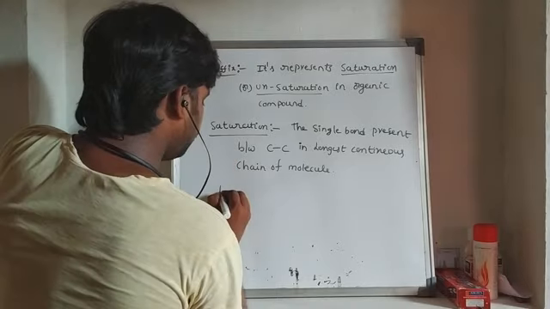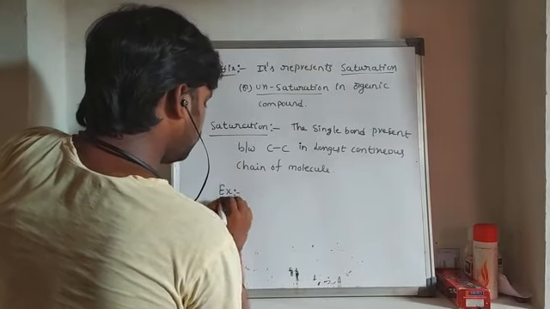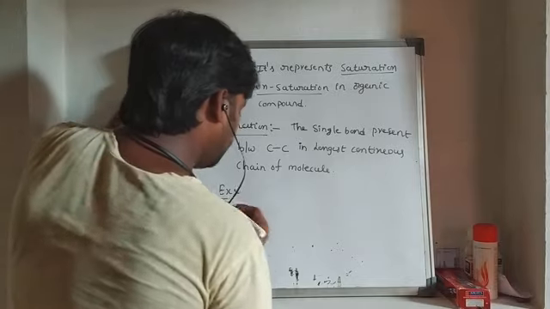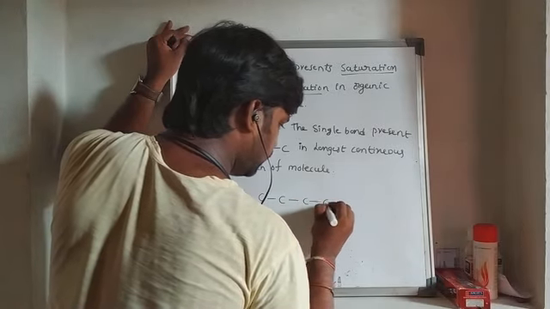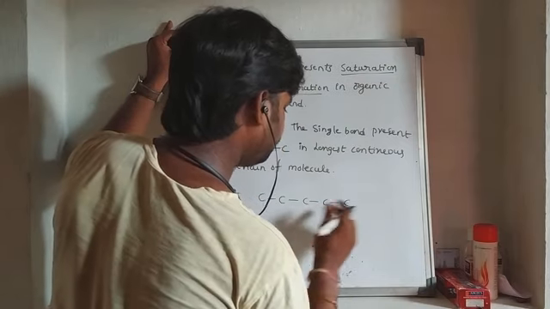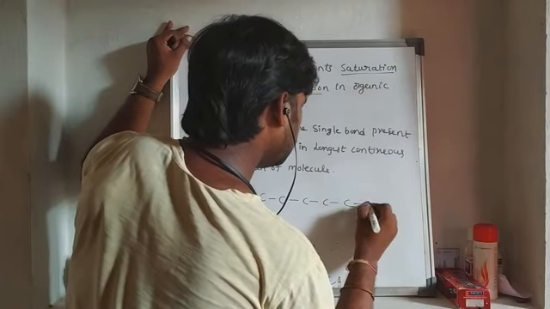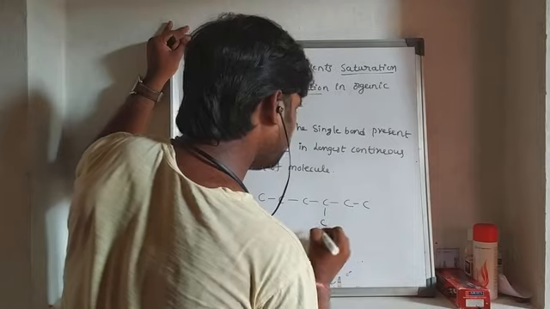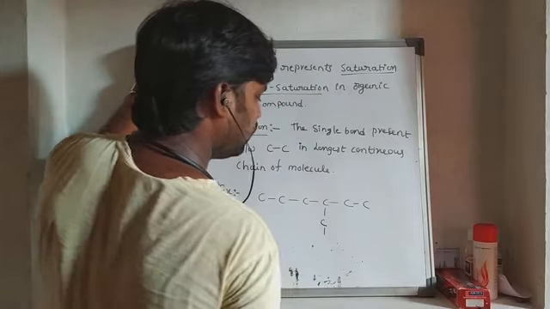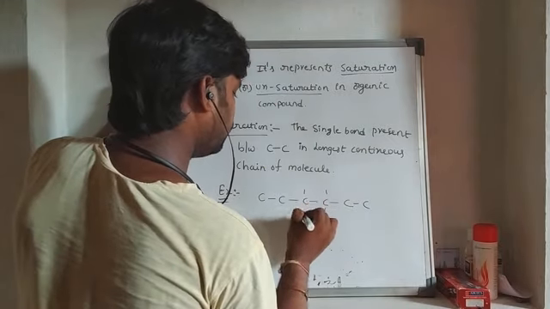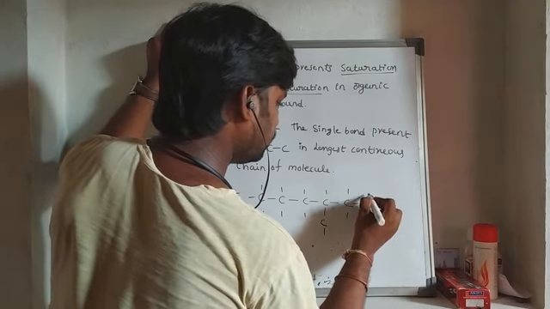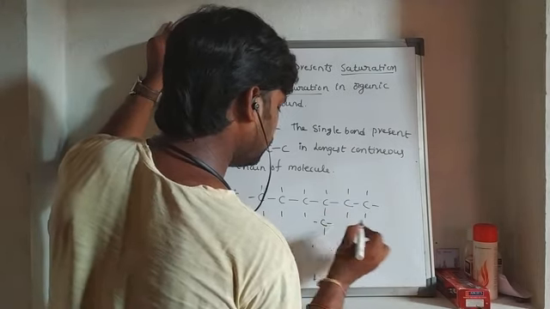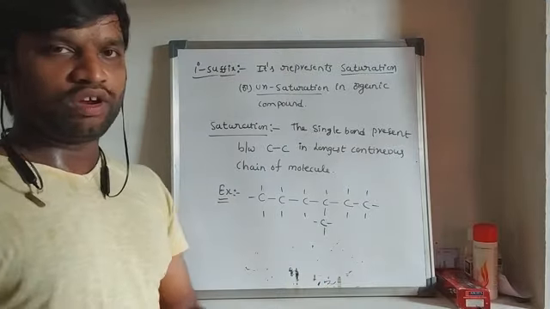For example, this is one of the organic compounds.